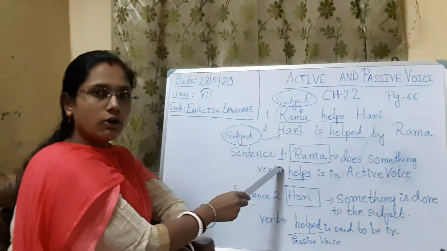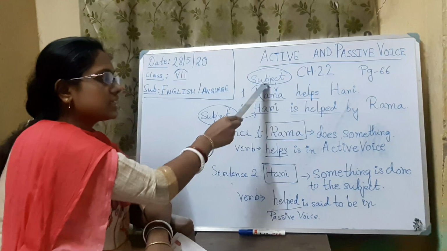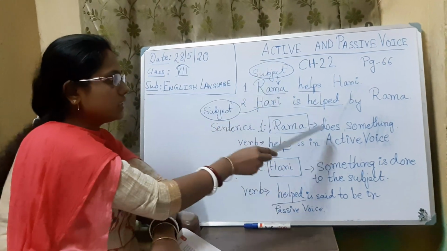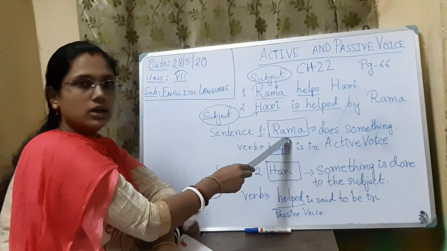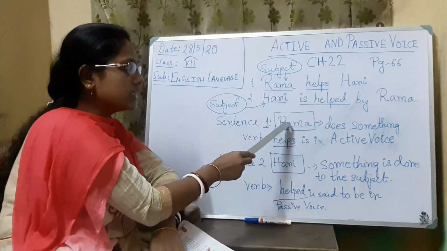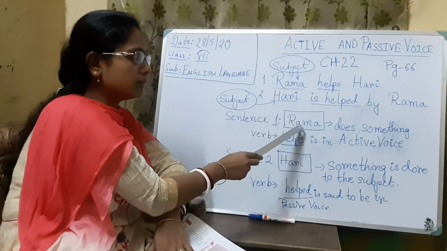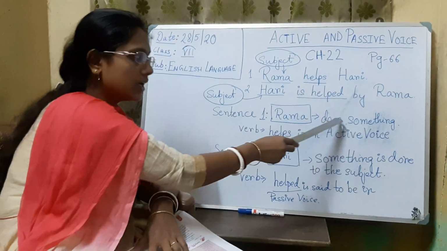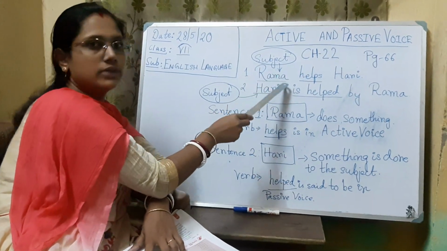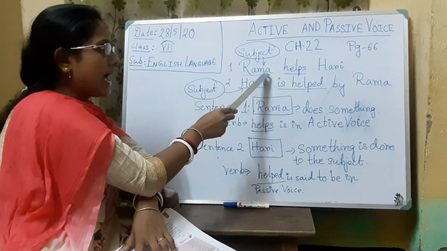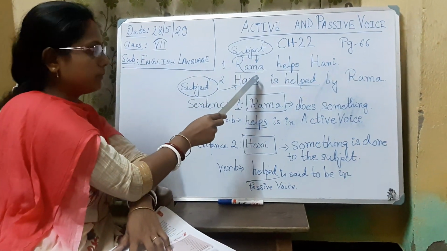Sentence 1, write it down. Sentence 1, Rama, who is the subject? The subject is doing something. What is Rama doing? Here the subject is active. Rama, the subject, is doing something. Rama is the active doer of the action. The action is help. So Rama is doing the action.